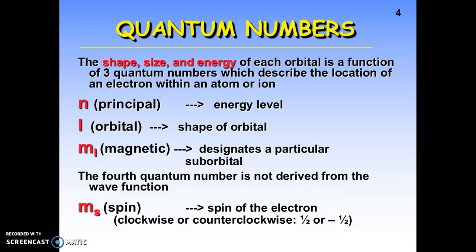So we can have 2 electrons per orbital. That means one spins one way, one spins the other. Otherwise, matter would collapse upon itself, because everything would be spinning in the same direction, and eventually it would fly apart because there's just way too much energy going on. So they have to balance each other out.